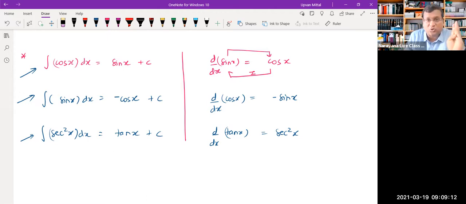So x raised to n is there, sine and cos are there. These integrals are definitely on the cards and we have had a look at them. So this is basically your basic integration. And also understand that in this first lecture I have only taught you how to integrate. I have not taken you into any applications of integration. Trust me, applications are amazing and very interesting, but we'll keep things systematic. First of all, before you learn the applications, you need to learn the basic theory behind it.